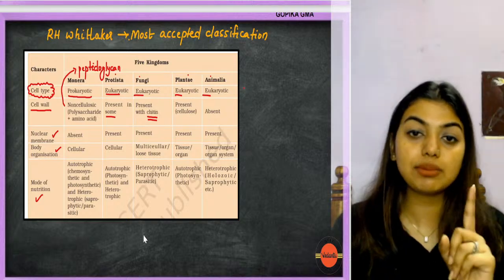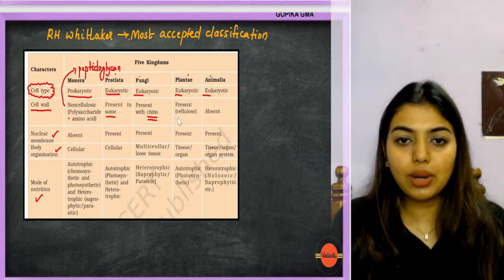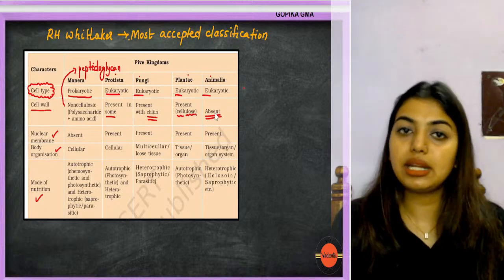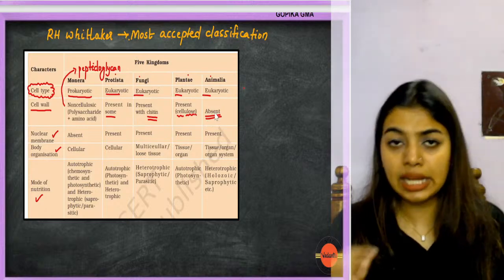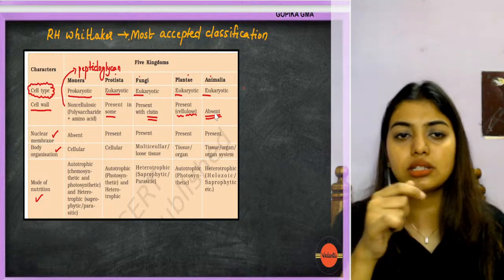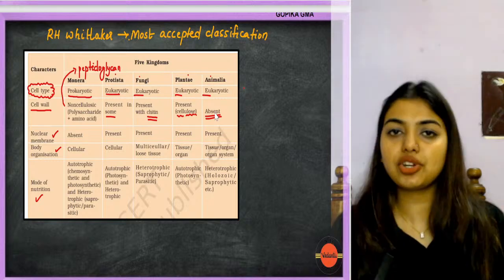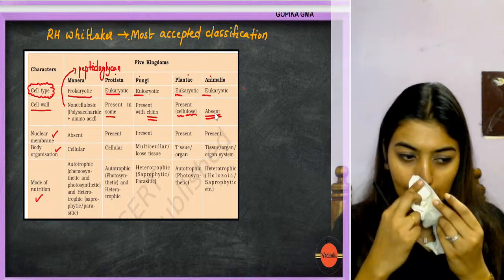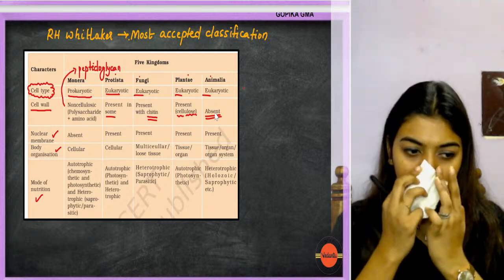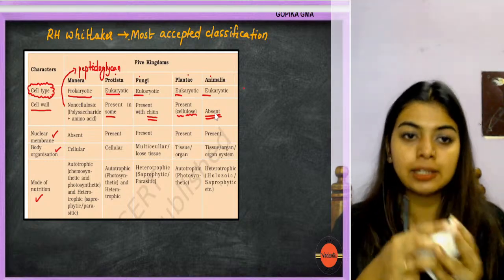Cell wall is made up of chitin. Now in plantae, do I have to tell, it is made up of cellulose. And in animals, it is completely absent. Students, I'm teaching you in depth, so this is more than enough for your boards. Even for NEET students almost everything is there, just some extra points I'm not discussing here. I'm sorry, I have a cold, so I might disturb you sometimes.